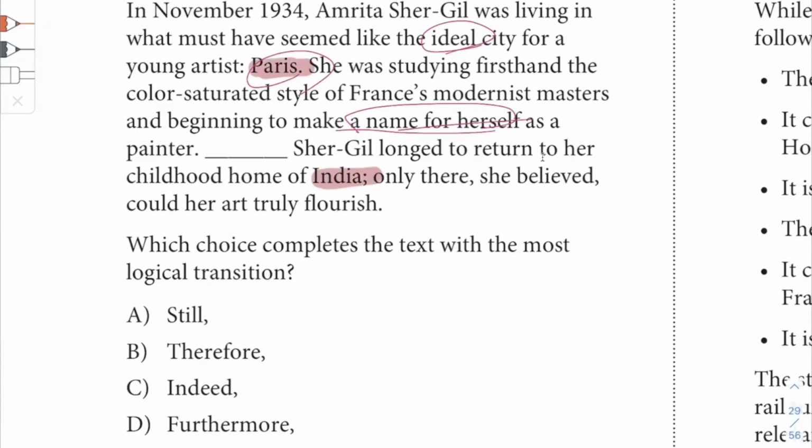So Paris, she longed. There's a lot of emotion there. No matter how much success she might have achieved in Paris, she still wanted to go back to her childhood home of India. Only there. That's where she wanted to be still. So this captures a sense of contrast, right? So I guess you could say however, that could work as well. Nonetheless, nevertheless, those words could work as well.